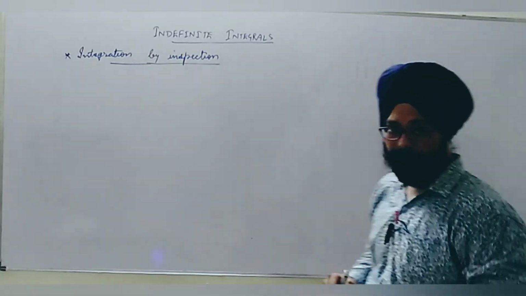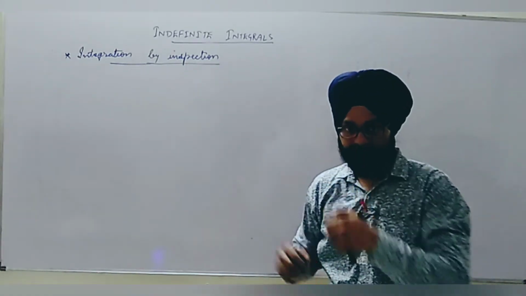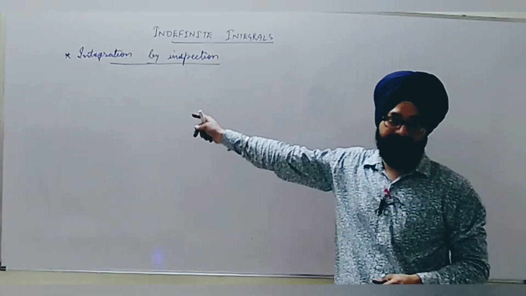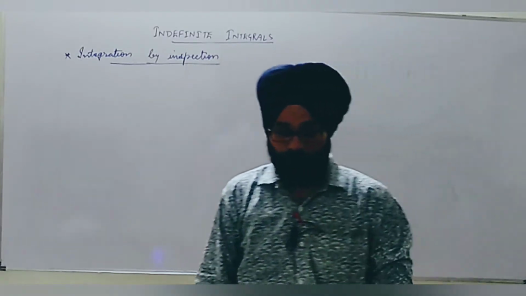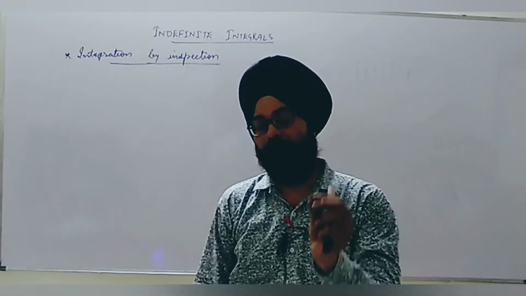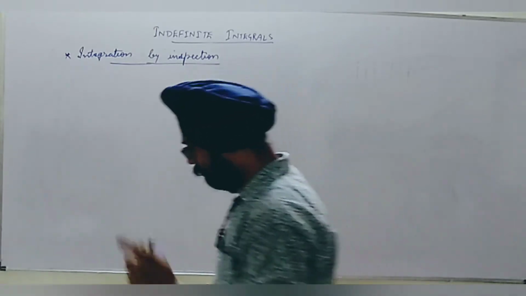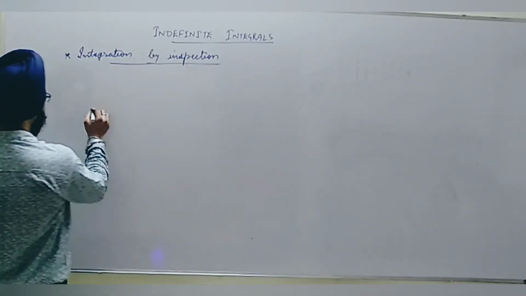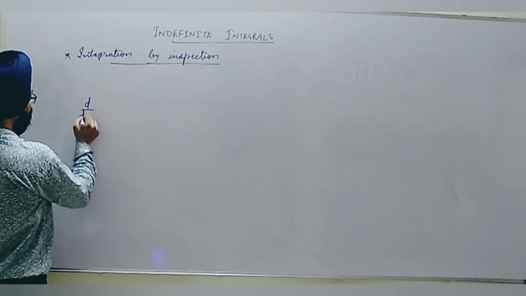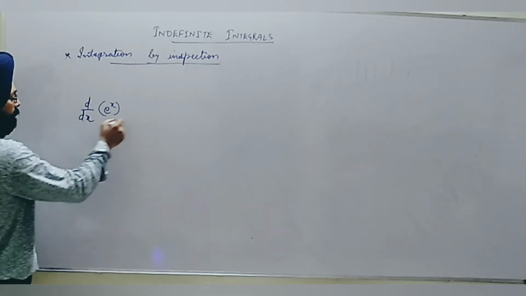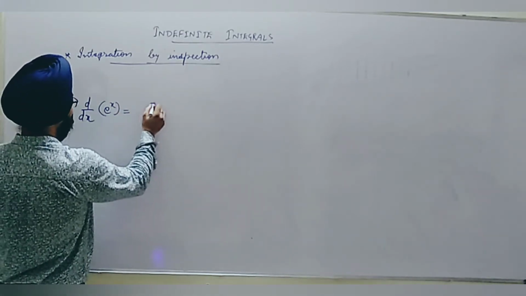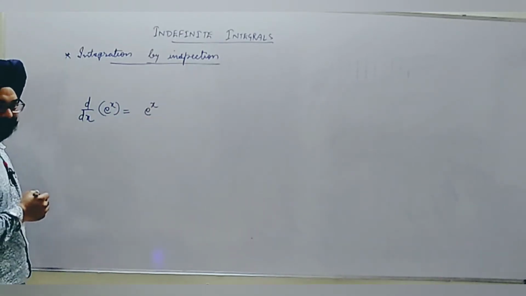The first thing we are going to see for practice in indefinite integral will be integration by inspection. This is a method which can be used for basic functions. How? Let me explain. I see that when I differentiate e raised to the power x, its differentiation is e raised to the power x as it is.